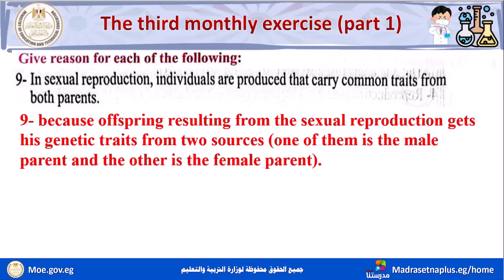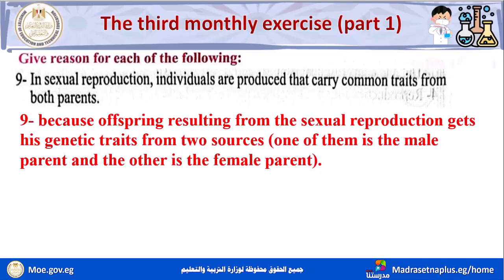Because offspring resulting from sexual reproduction get their genetic traits from two sources. One of them is the male parent and the other is the female parent.